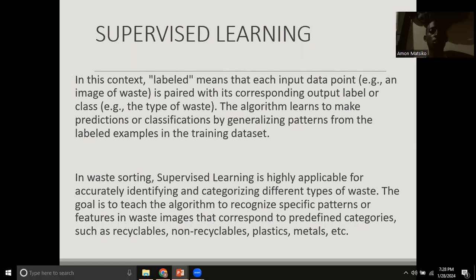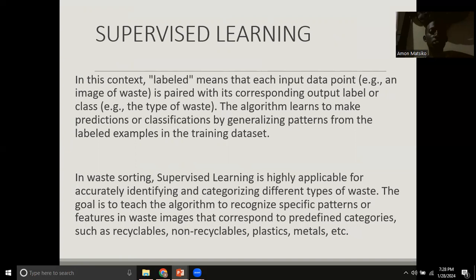So in the context of labeled data, we are talking about labeled data in supervised learning. Basically labeled data will mean an input data point, in relation to our project an image of the waste, that is paired with the corresponding output label. Let's say in this we mean the type of waste, e.g. plastic, metal, or hazardous or non-hazardous. The algorithm will learn to make predictions and classifications by generalizing the patterns from the labeled data.